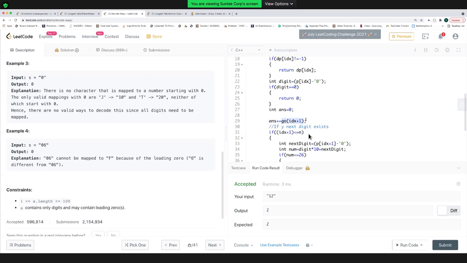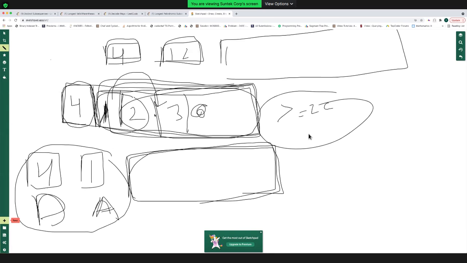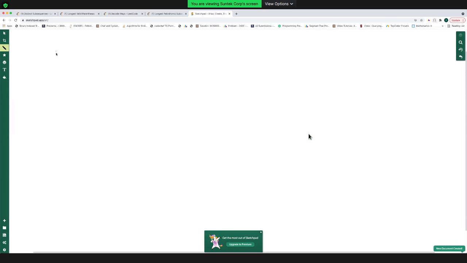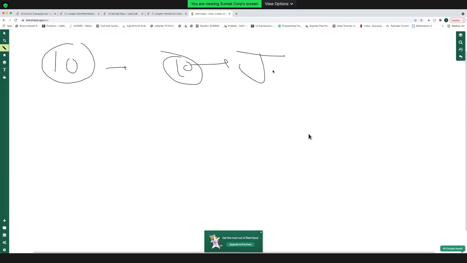So Shriram asked a good question. Shriram is saying, if we have a zero in the number, is zero directly the answer? No. Let's say my string is 10. The total number of ways to decode this is one only. Take 10 together, which is J, right? So one possible way is there.